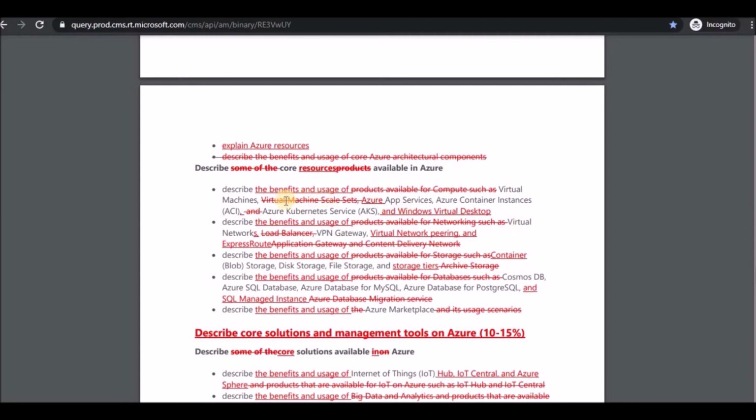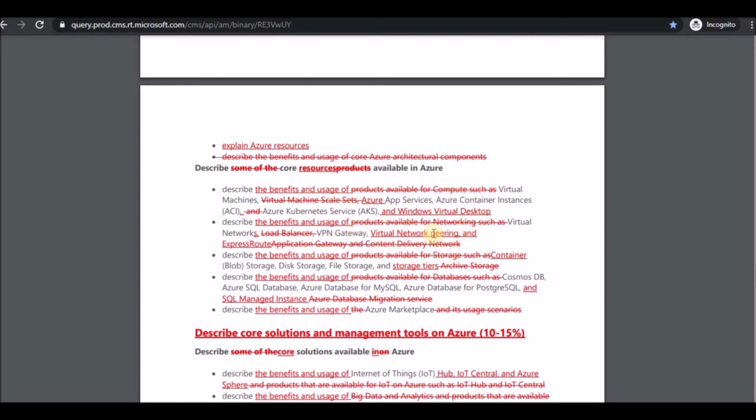If you see virtual machine scale sets, which we call VMSS, they have removed that, and they added Windows Virtual Desktop, which I am going to show you how to provision and how you can use. And they have included virtual network peering, this is very important, so I will teach you how you can peer one virtual network with another, so that one virtual machine can communicate with another virtual machine, from a resource in one network to another network.